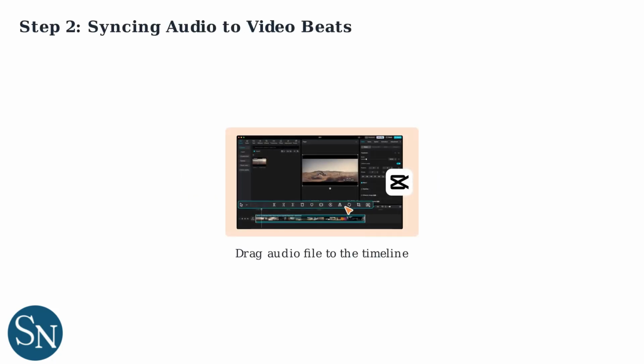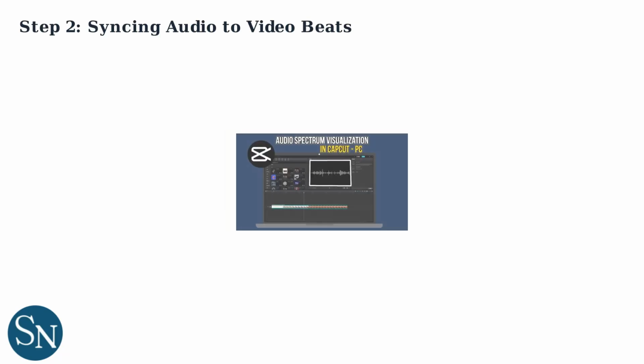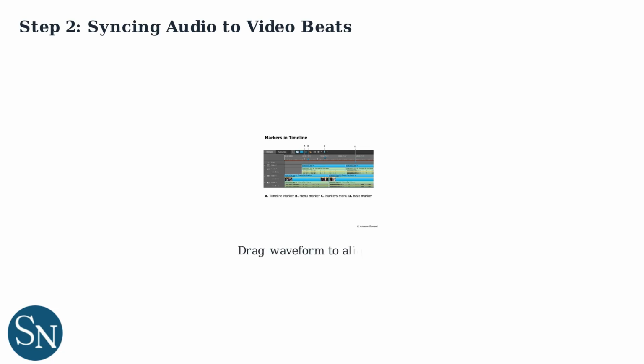Place the imported audio on the timeline. Use CapCut's beat detection tool under Audio Effects to analyze the song's BPM. Most viral TikTok tracks are between 90 to 140 BPM. Align video edits with the detected beats by dragging the audio waveform. For quicker syncing, the Smart Sync feature uses AI to auto-match audio beats to video keyframes.